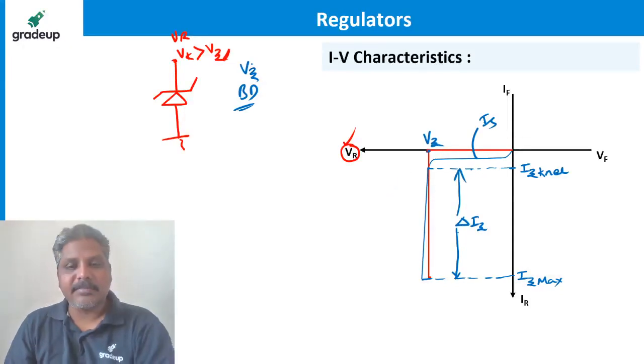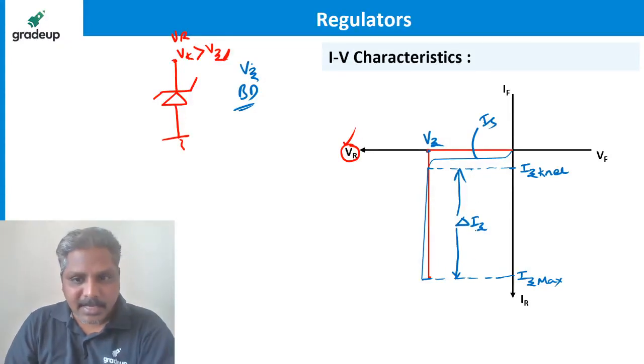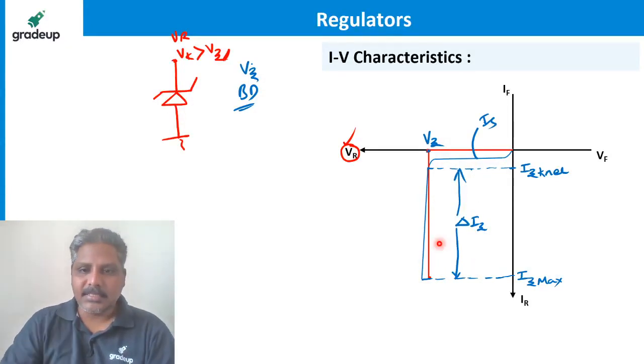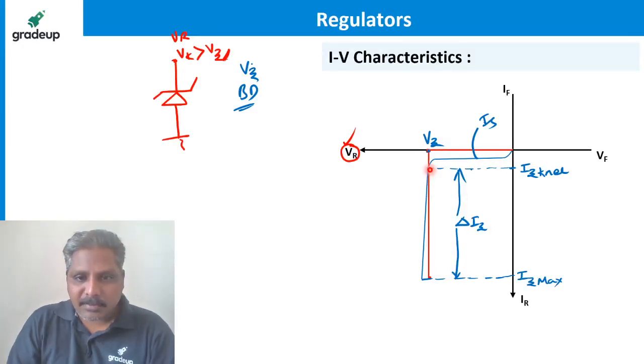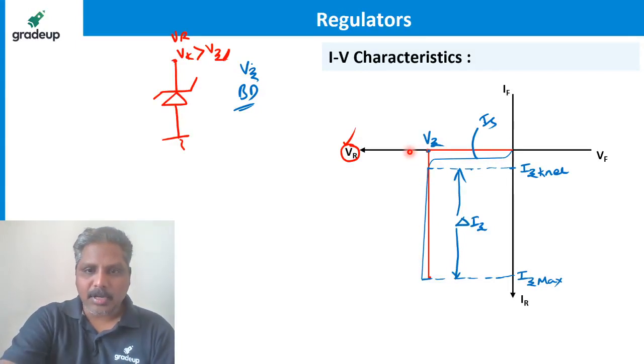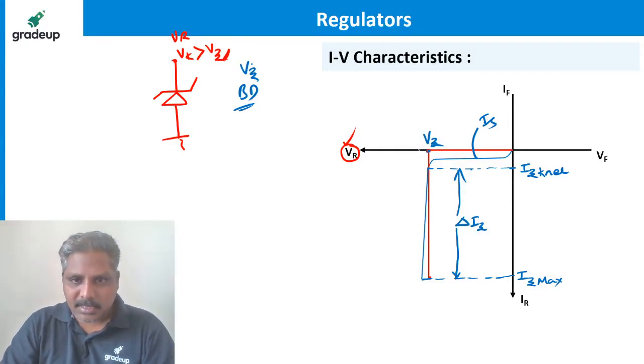Correspondingly, how much is the variation in voltage happening? This is the variation in current. Current can vary from IZ-knee to IZ max. But what is the corresponding variation in voltage for this? If you see here, for this current, the voltage is Vz. For this current, the voltage is something here. Let me plot that also here. So this is the corresponding voltage for this current.